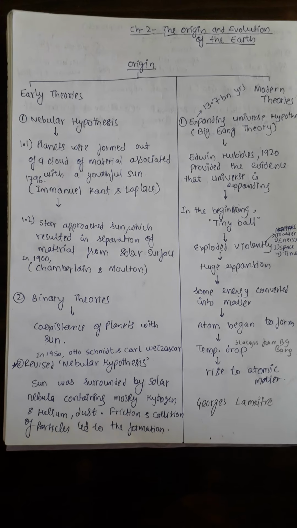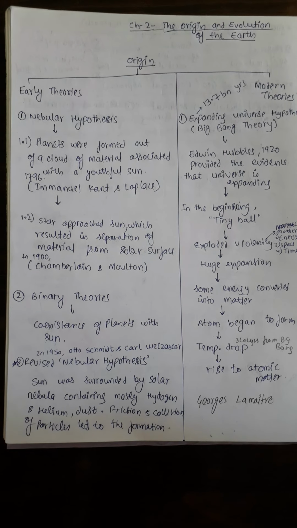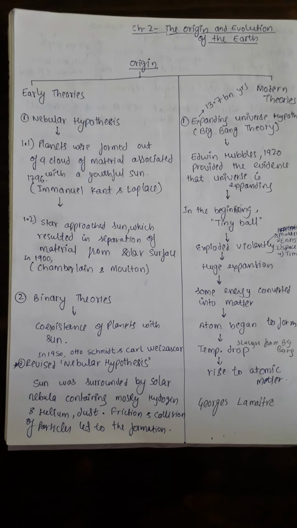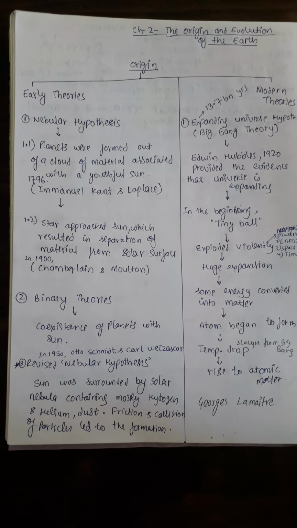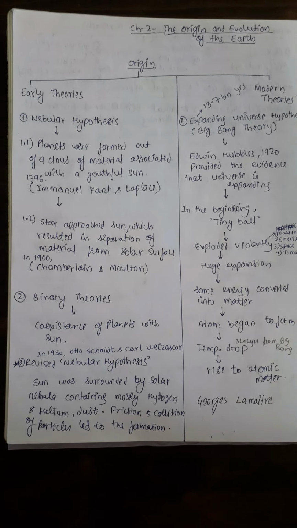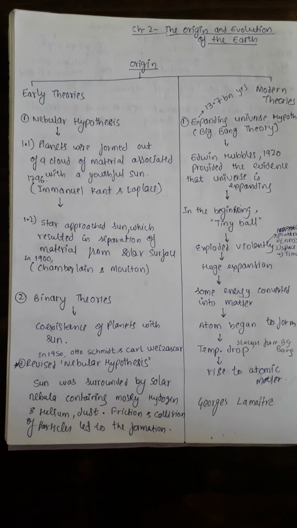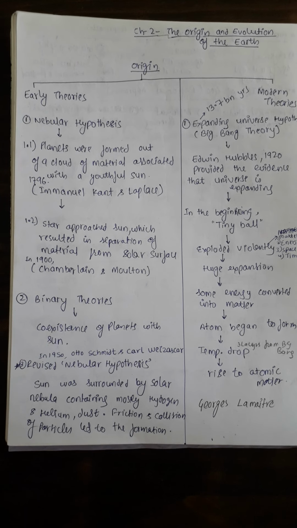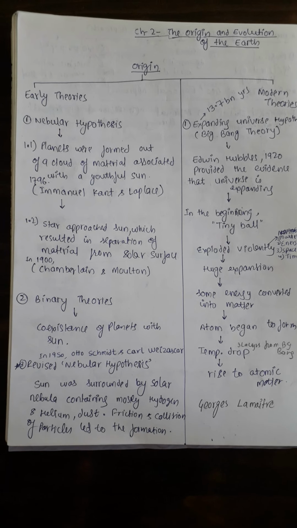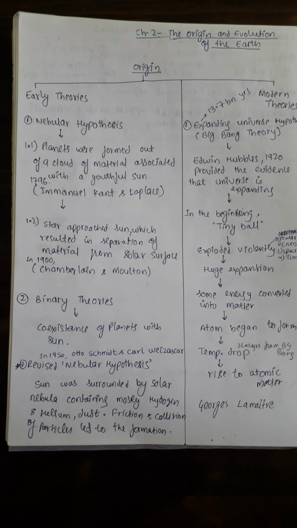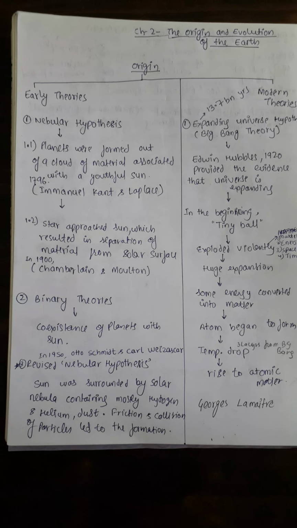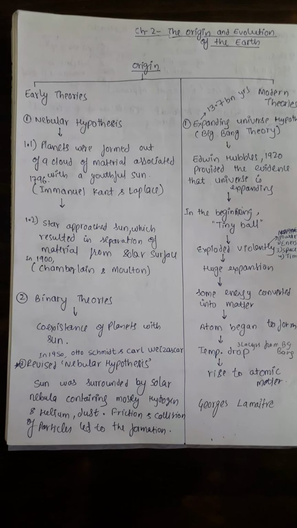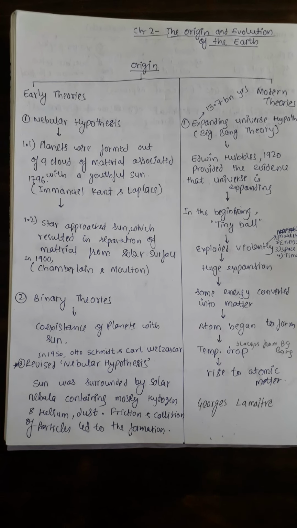Second, Chamberlain and Moulton say that a star approached the sun from a distance. As it approached the sun, it resulted in the separation of material from the solar surface. This separated material, the clouds of hydrogen, helium, nebula gases and dust particles, ultimately combined and formed the planets.